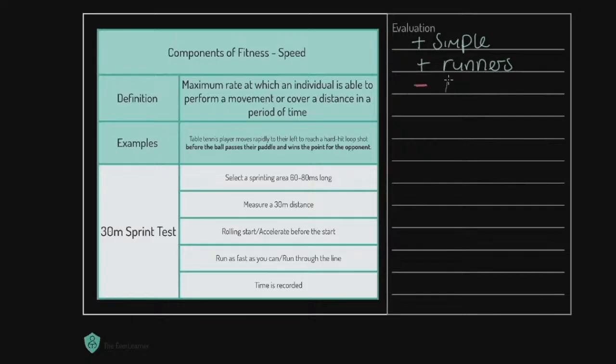First of all, it's maximal. Okay, it has a relatively large space. So obviously, you've got the 30 metres of sprinting. You've got probably another 30 metres of acceleration time. And it's no good for non-runners to measure speed of non-runners. Why would you use this, for example, for a cyclist? Doesn't make sense, right? So we've got evaluations in that sense.